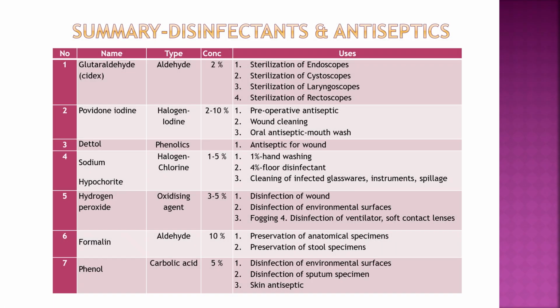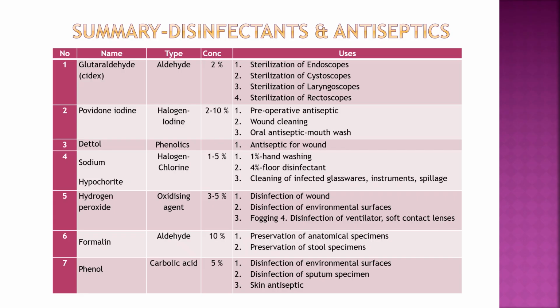This chart gives a summary of all the disinfectants. Glutaraldehyde, Cidex, aldehyde type, 2%, mostly for sterilization of all the scopes. Povidone iodine, halogen group, 2 to 10%, is used mostly as an antiseptic, for wound cleaning and as mouthwash. Dettol, phenolics group, mostly an antiseptic for wounds.